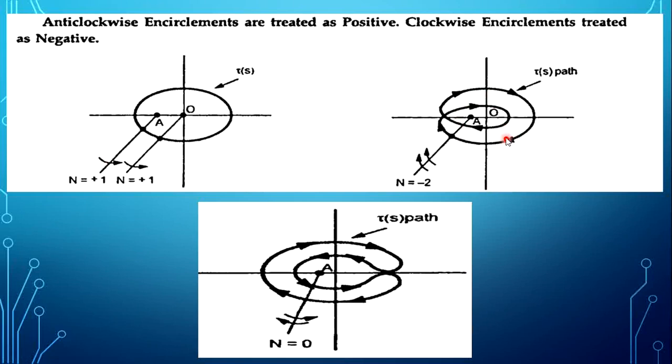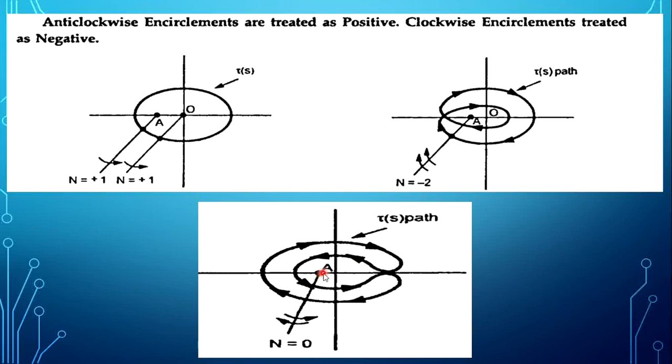Next diagram. Here, from point A draw a vector and count the encirclements. Here the first encirclement has happened here, in the clockwise direction. Clockwise encirclements are treated as negative. So n is -1, and one more encirclement has happened in the same clockwise direction. So n is -1. So -1, -1. So the total net encirclement for this diagram with respect to point A is -2.